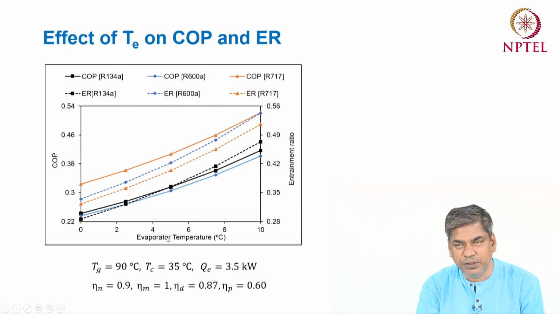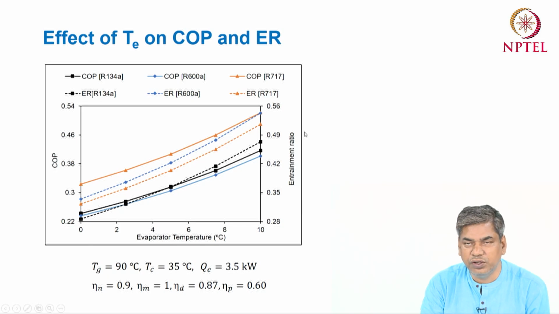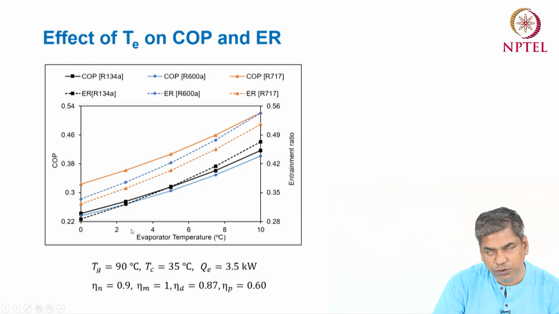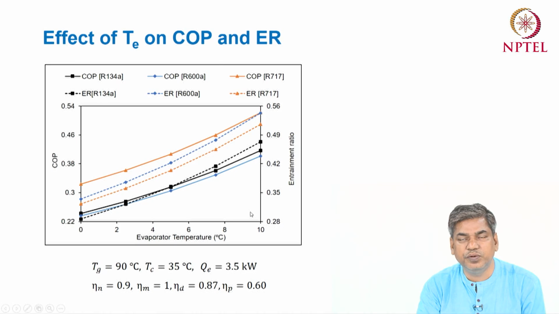As the evaporator temperature increases, the entrainment ratio also increases. An increase in entrainment ratio means an increase in mass flow rate in the evaporator, which is more favorable for the performance of the system. A higher entrainment ratio gives a higher COP.